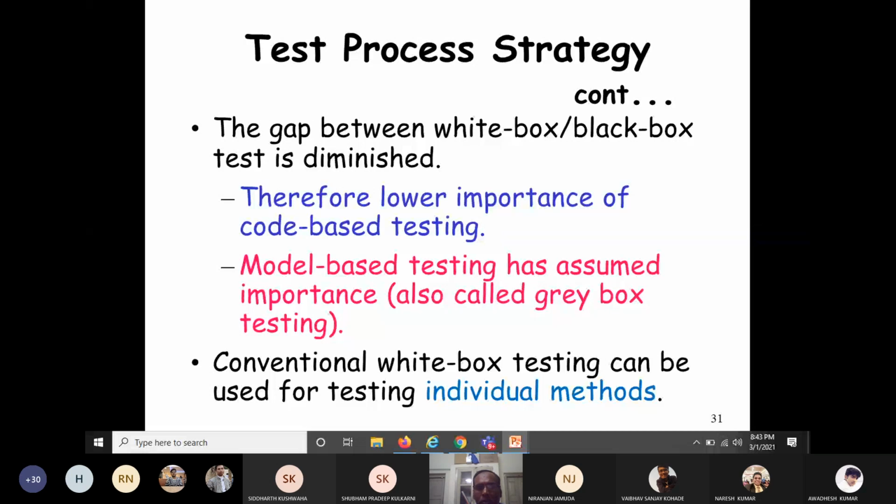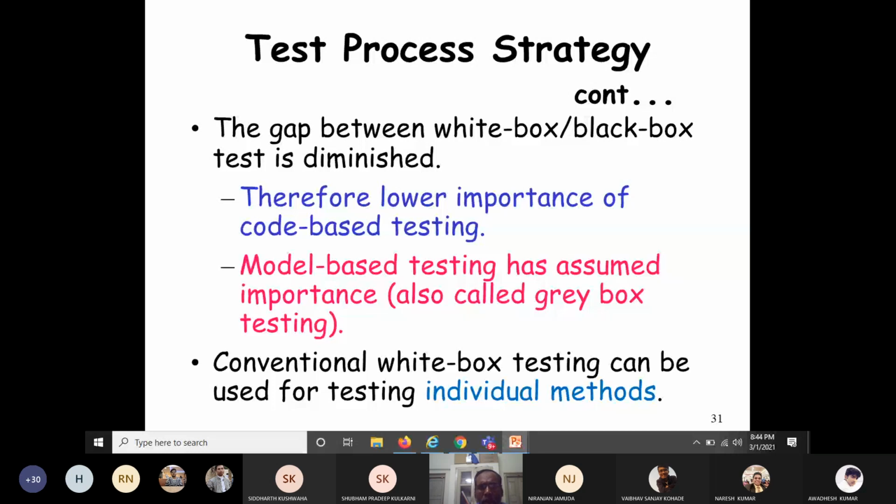All people are migrating towards model-based testing. Model-based testing has assumed high importance. Since model-based testing lies in between white box and black box testing, it is also known as gray box testing. But still, the conventional white box testing techniques can be used for testing individual methods. So with this, now let's see model-based testing in detail.